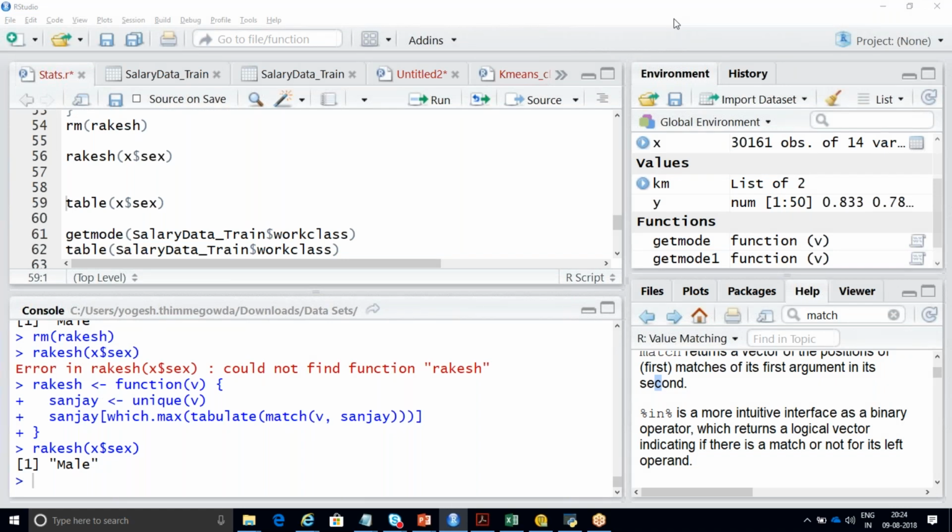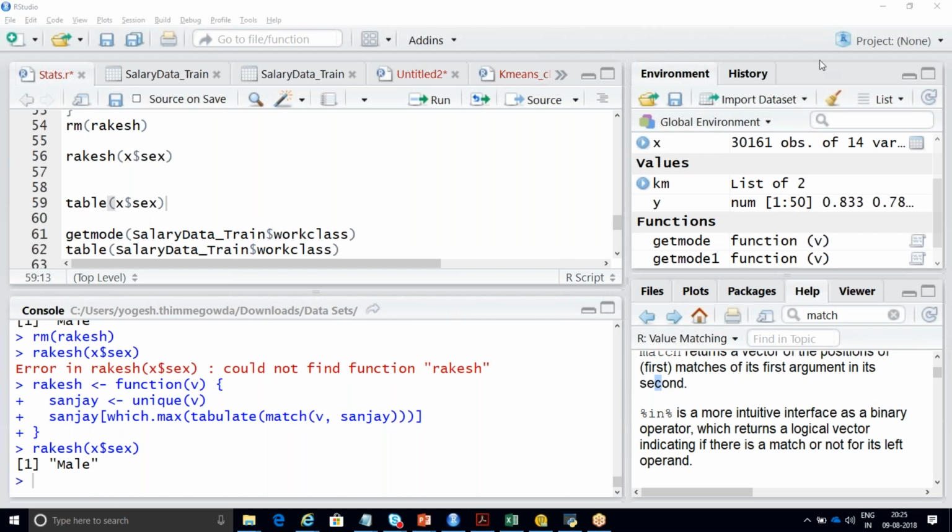Now you have already created one function Rakesh. It is already appearing in the global environment. If I close R Studio, and tomorrow I open R Studio and open a new file, new script, I can still call the Rakesh. It will still be available in the global environment.